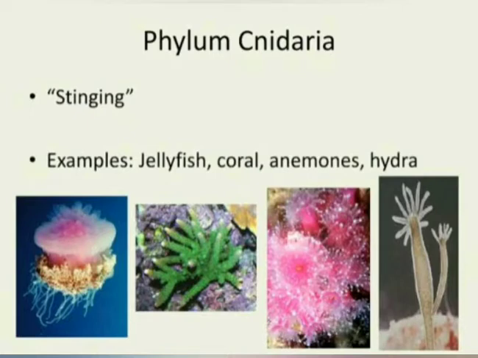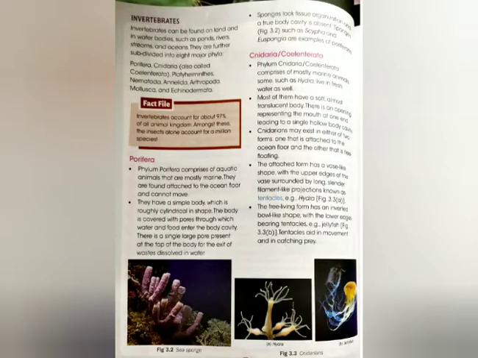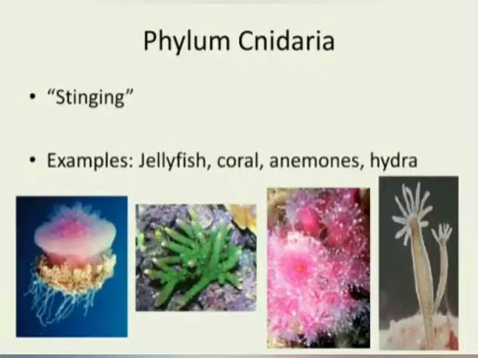The attached form has a vase-like shape, while the free living form has inverted bowl-like shape. They also have tentacles, that is a flexible, mobile, elongated organ, which aids in movement and catching prey. Some examples are hydra, sea anemone, jellyfish, etc.